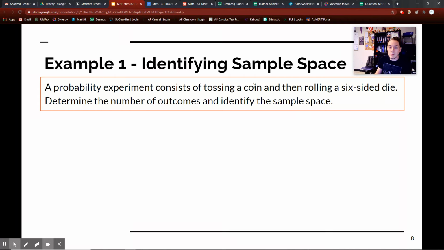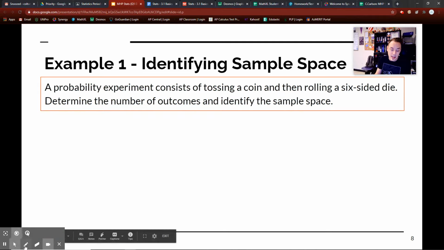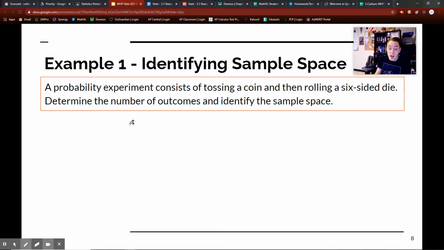All right, let's get into identifying a sample space. A probability experiment consists of tossing a coin and then rolling a six-sided die. Determine the number of outcomes and identify the sample space. So how do I do this? First, I toss a coin. When tossing a coin, I can get either a heads or a tails, right? Those are together.